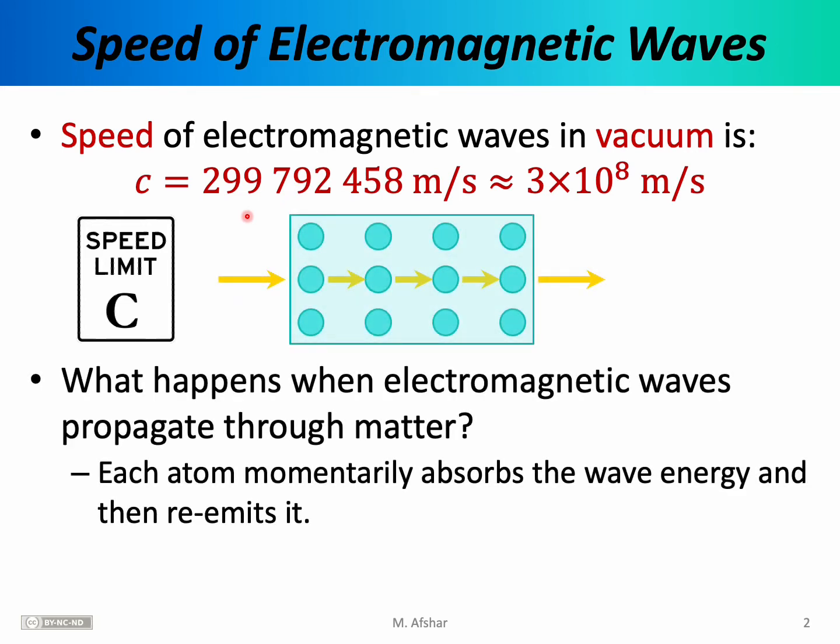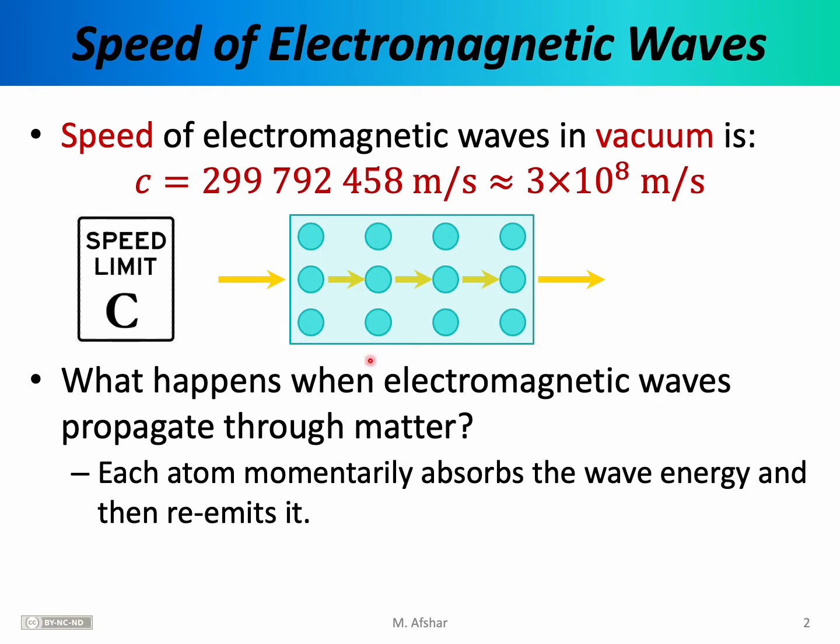So now we want to know what happens when electromagnetic waves pass through matter. What happens when these electromagnetic waves pass through a piece of glass or some volume of water or air, for example. It turns out for most materials, the atoms, the nuclei, and the electrons actually occupy a relatively small portion of the total volume of an object. Even inside a solid, the space between the atoms is essentially empty space. It's essentially vacuum. And within that empty space, the electromagnetic waves travel with this particular speed up here.